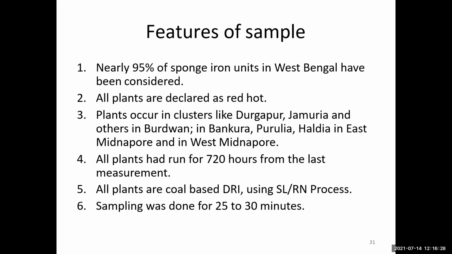All plants are coal-based DRI using the SL/RN process. Sampling was done for 25 to 30 minutes. This is the feature of the sample. Nearly 95% of sponge iron units in West Bengal have been considered.